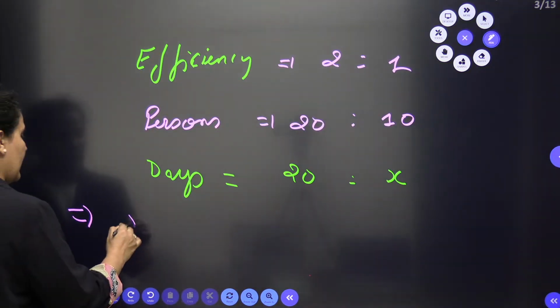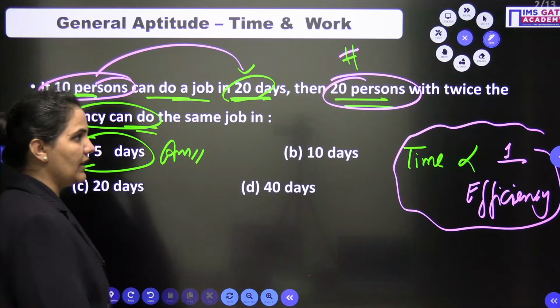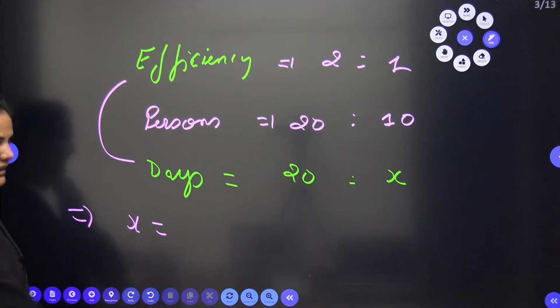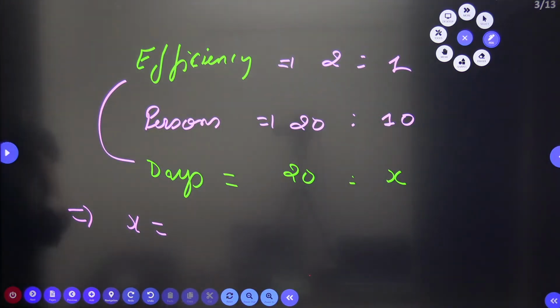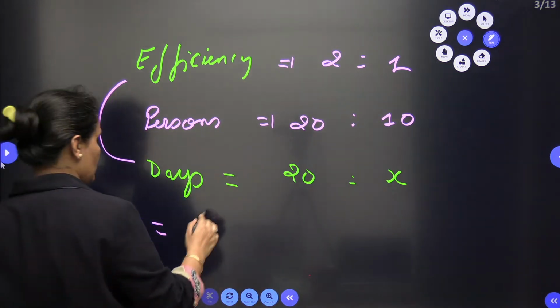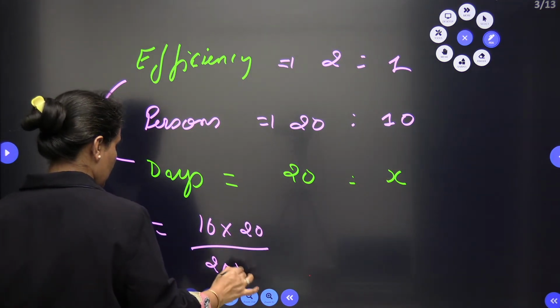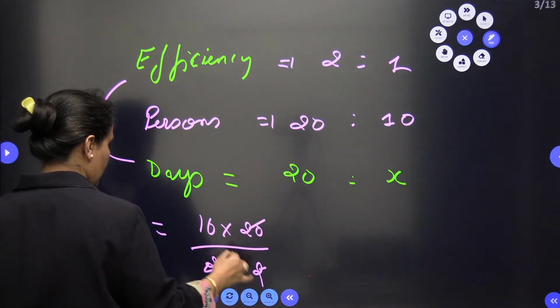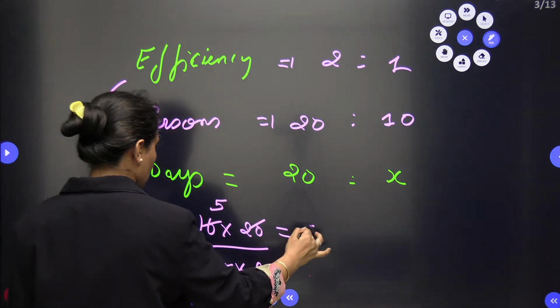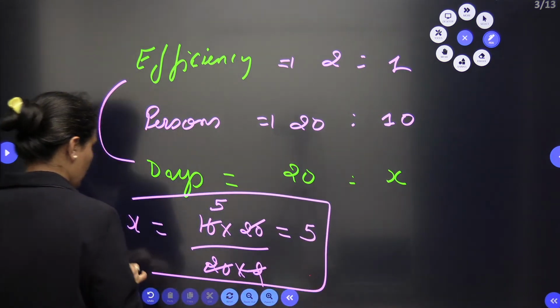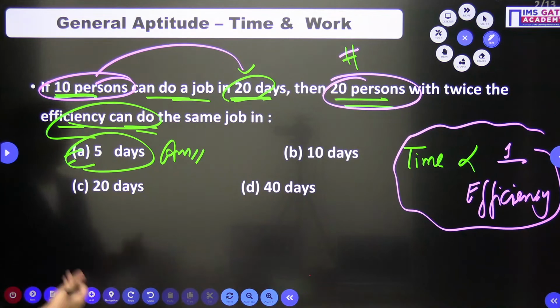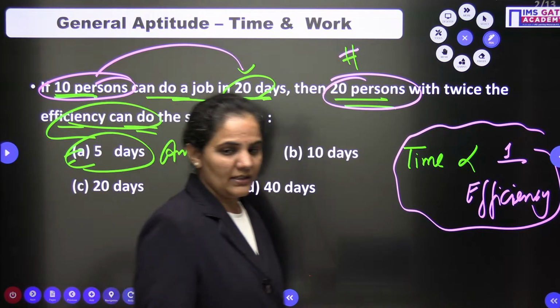If I find the value of x, any one of them I can use and solve this. So when I take this, it will be 10 into 20 by 20 into 2. When I solve, 20 is gone, this is 5. So the number of days I can simply approach as 5. So the number of days we can very easily approach by the relation.